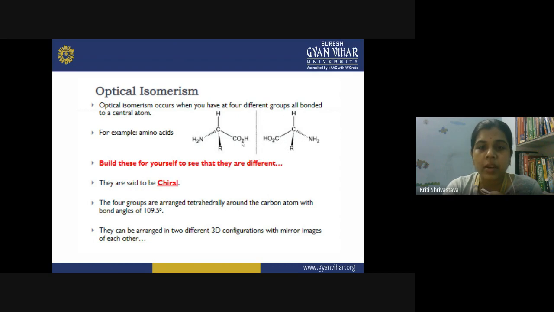So these are what? They are non-superimposable. In the place of amino here, this is carboxylic acid. So again, the molecules are non-superimposable. So this is what? This is the optically active compound. And the center carbon is called what? Chiral. So essentially, chirality is the characteristic of a tetrahedral carbon which contains four different groups on all four valencies. So it becomes optically active.